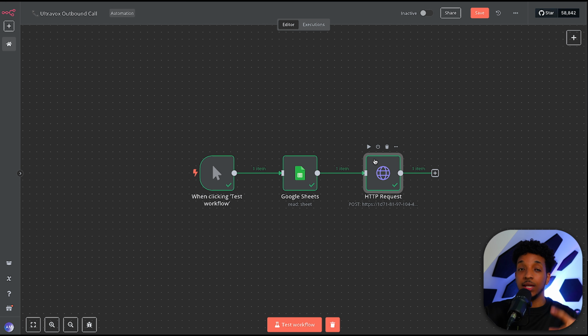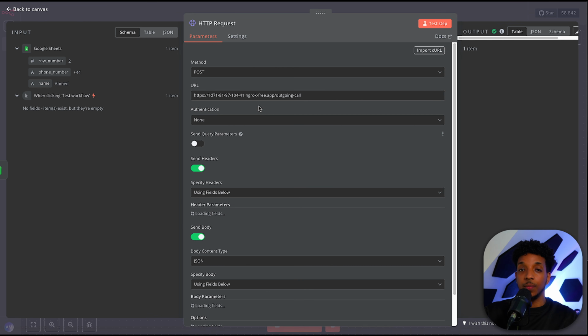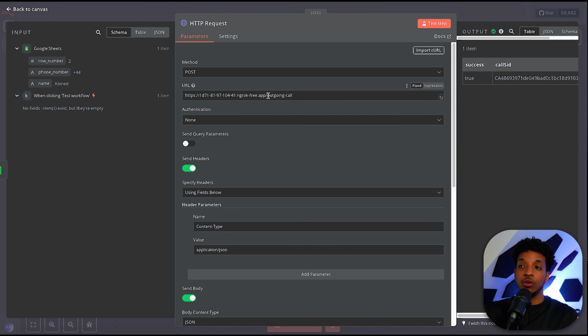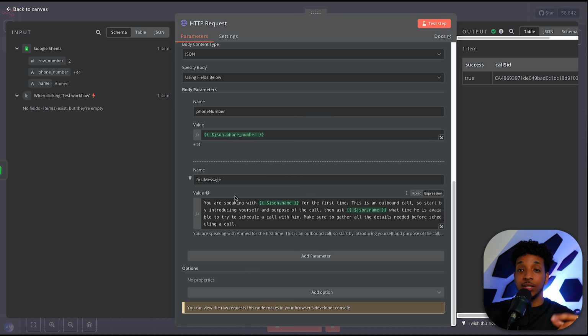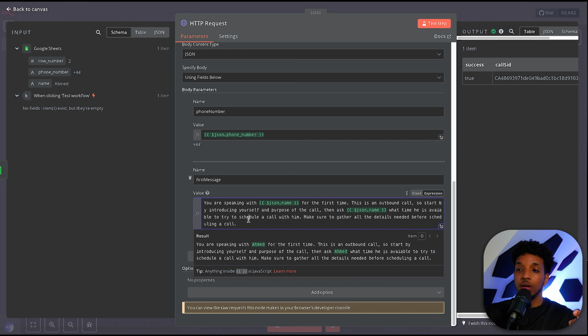So inside of the N8N workflow, we have the HTTP request, and this is a POST request to our Ngrok URL. For testing purposes, we put the Ngrok URL here. However, when it's deployed, this could be our Railway URL. And at the end, we have the outgoing call endpoint. And in the body is where we put the first message to send to the agent. And this is how we pass different dynamic variables. So here I've passed it just the name for the sake of the demo, but we can add any other variables that we want to tell the agent to personalize the conversation.